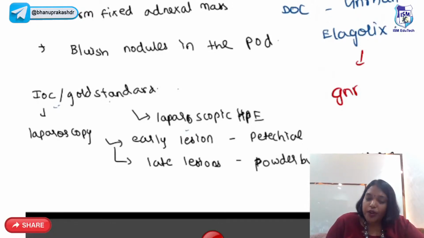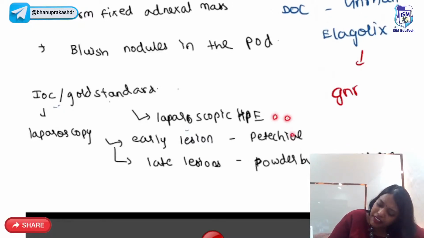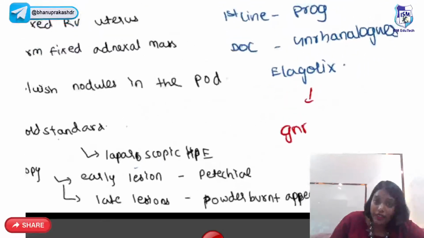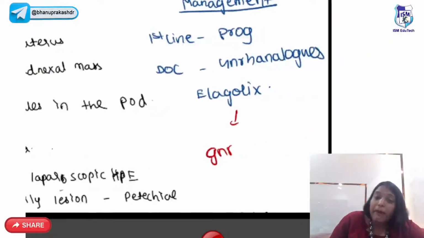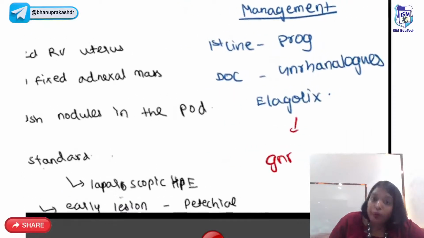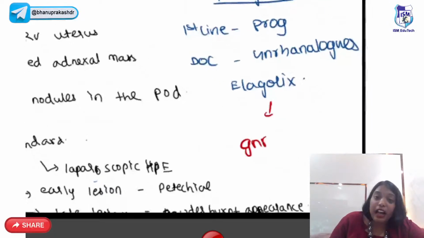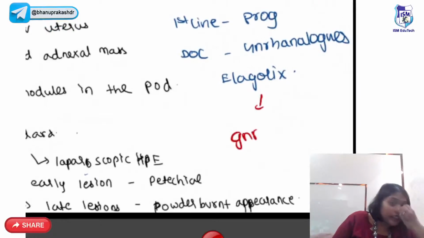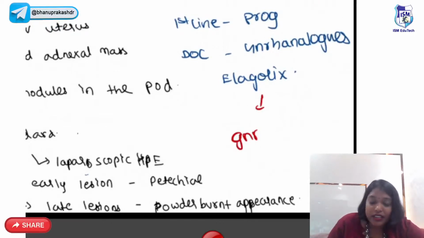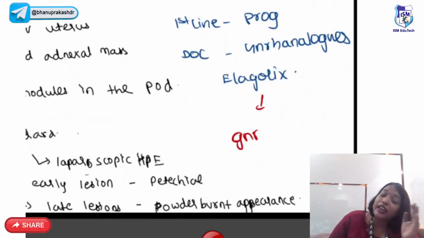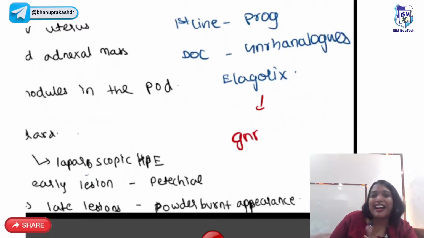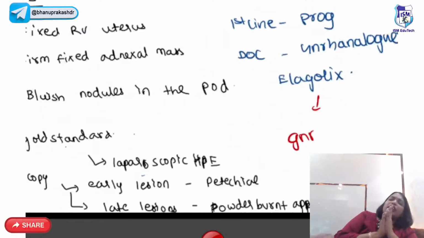So the investigation of choice is laparoscopy. The gold standard is also laparoscopy. Early lesions will look like just a dot, petty case. Late lesions will look like a powder burn appearance or matchstick head appearance. Management: the first line drugs are progesterone, whereas the drug of choice is GnRH analogs, mainly elagolix. It's an oral GnRH antagonist. GnRH analogs means it can be both GnRH agonist as well as GnRH antagonist. Simple. This is about endometriosis.